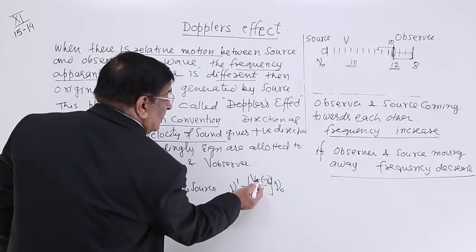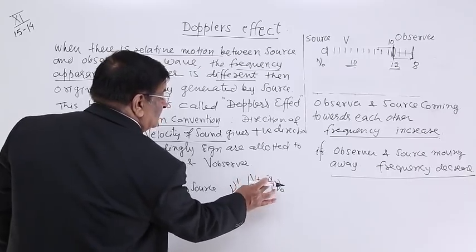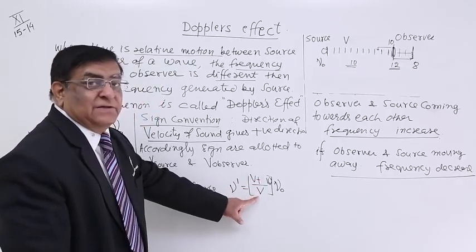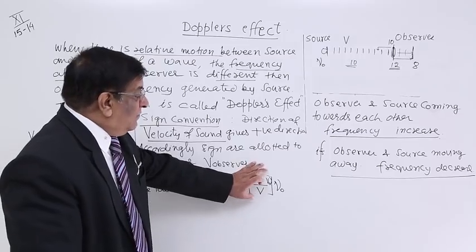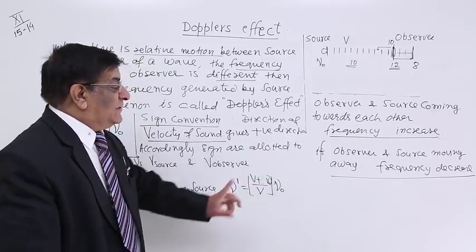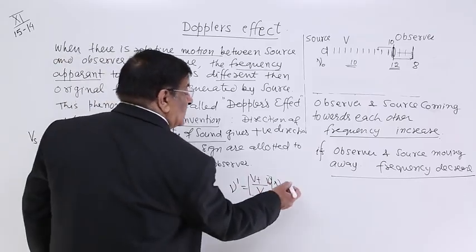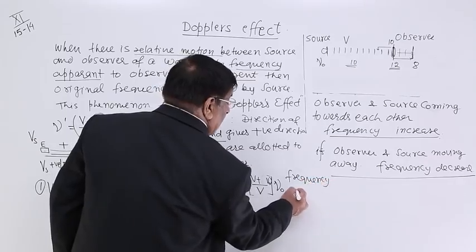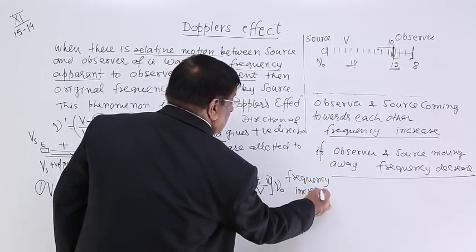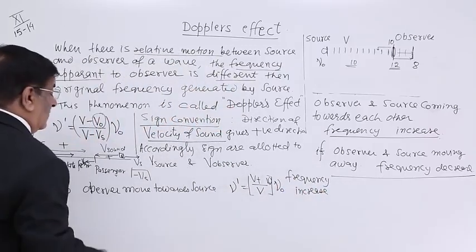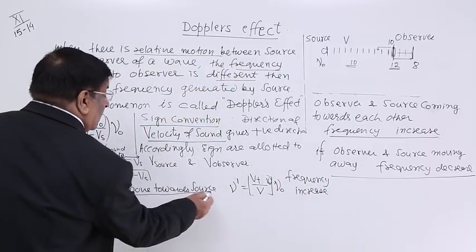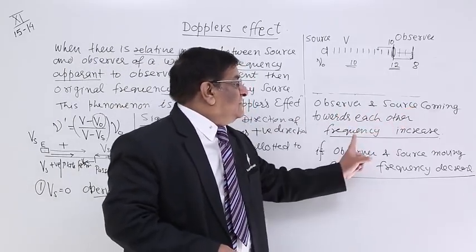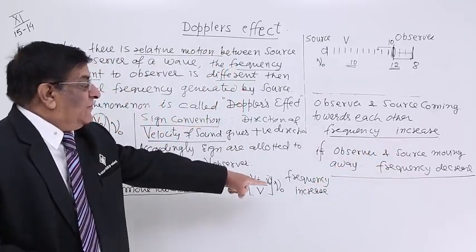This becomes V plus VO upon V. Now you see the numerator is larger than the denominator, so this is more than 1. So the apparent frequency will be larger than the original frequency. So we say the frequency increases. Observer and source are coming towards each other, and the frequency increases.